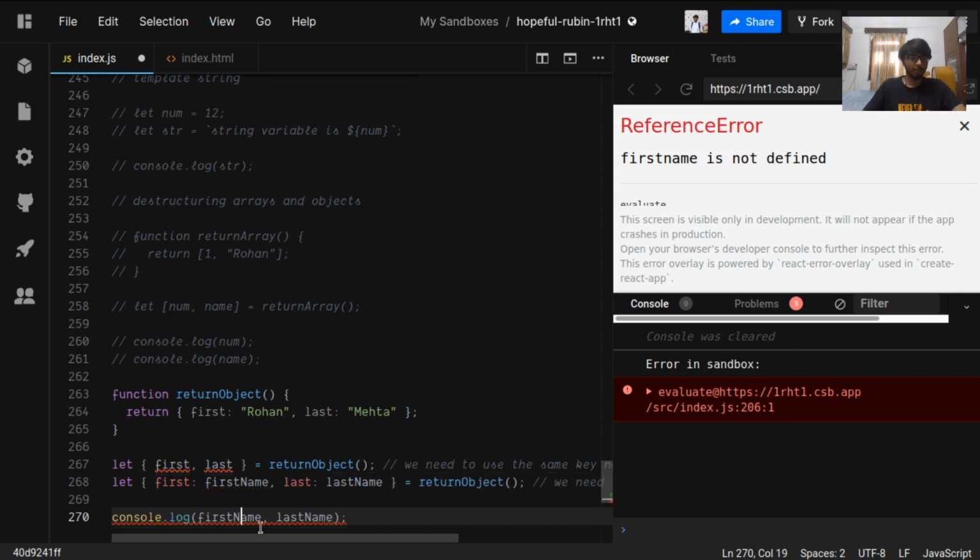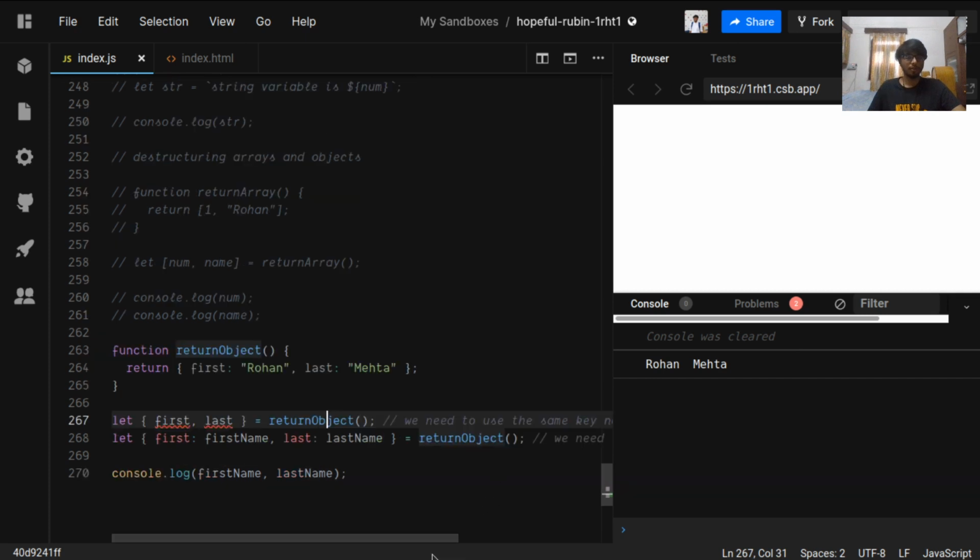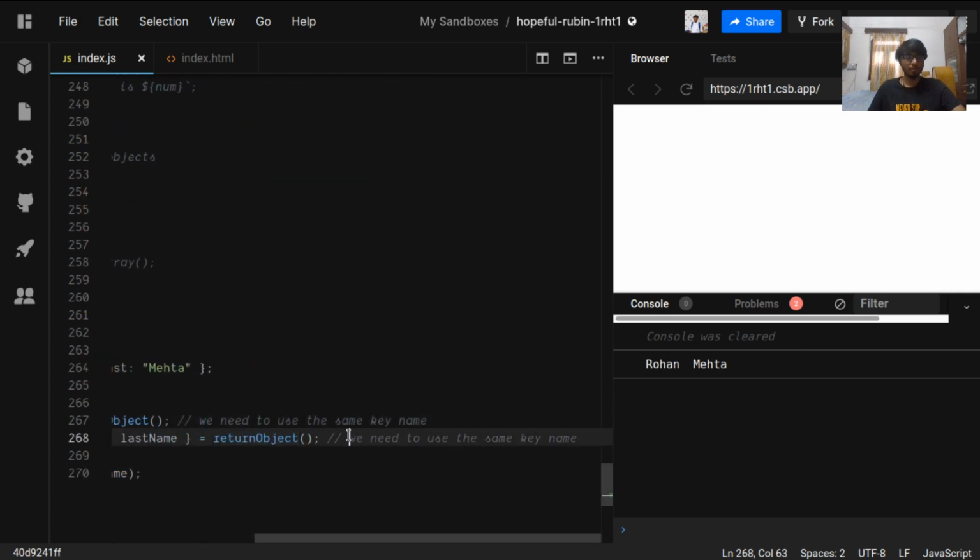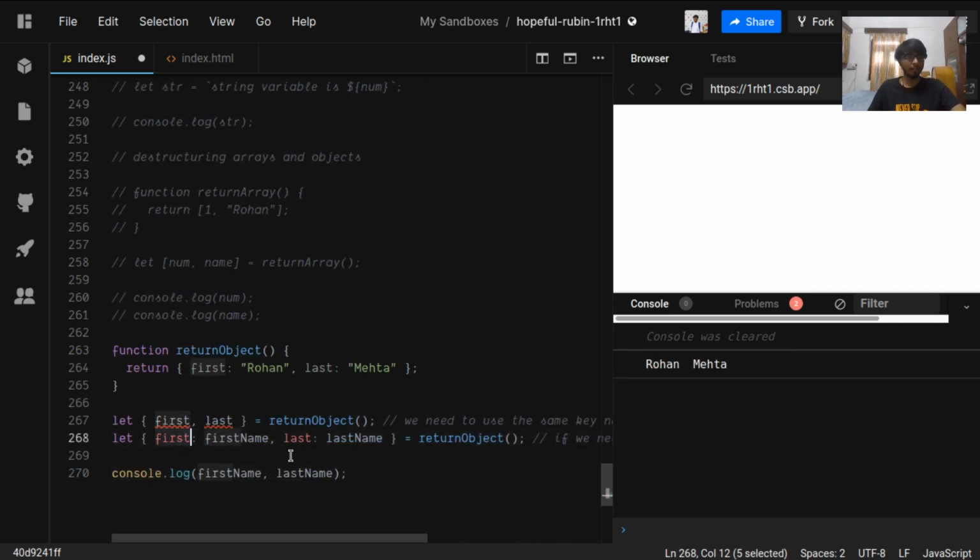Now if we need to use different variable names, this will take the first from the object, and it will assign a variable firstName and stick the value to this. And the same for last, it will take the last key and rename it to lastName and stick the value to it. Now we can use firstName and lastName. So this is how we can use object destructuring in JavaScript.